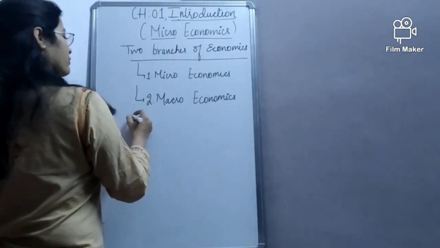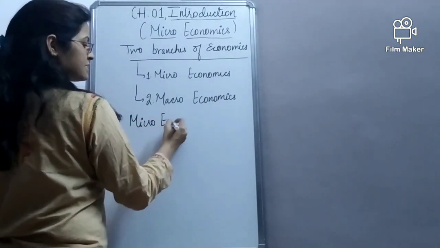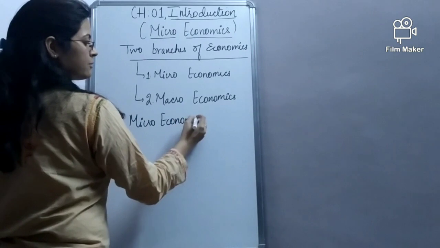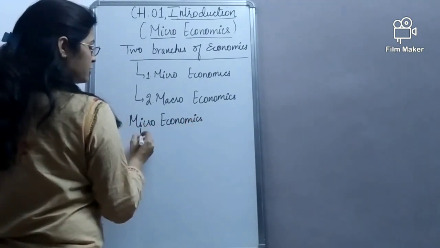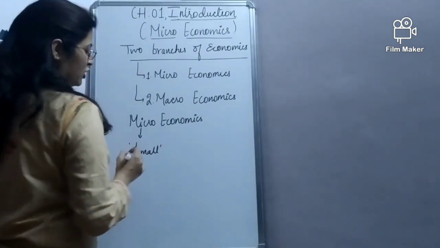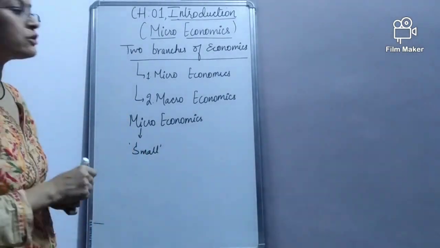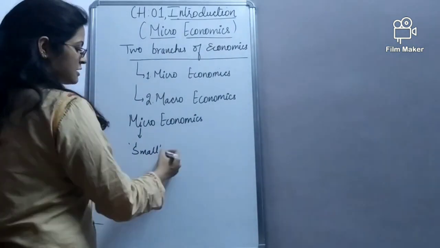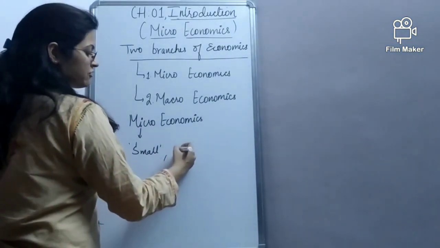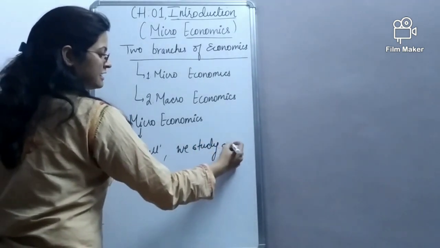Starting with microeconomics. In general terms, micro means small, and therefore microeconomics is that economics in which we study an individual.